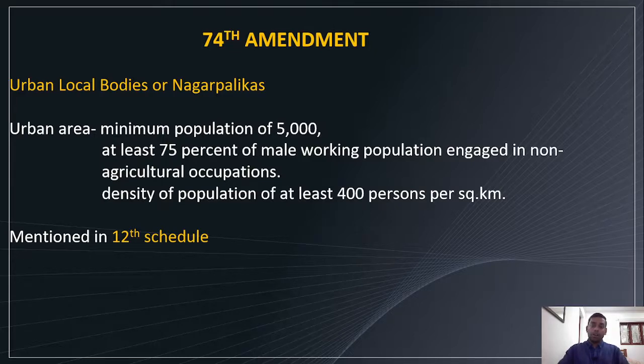In the case of rural local government, we can see most people are engaged in agricultural activities, right? But in Nagarpalikas or urban local governments or bodies, 75% of the male working population must be engaged in non-agricultural occupations, meaning occupations other than agriculture, right? Yes. Then a density of population of at least 400 persons per square kilometer. Okay, thickly populated, right? Yes.